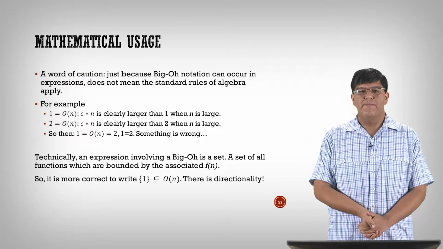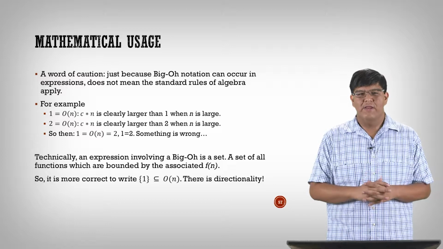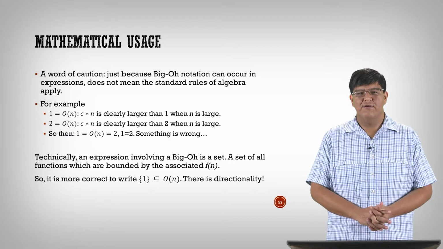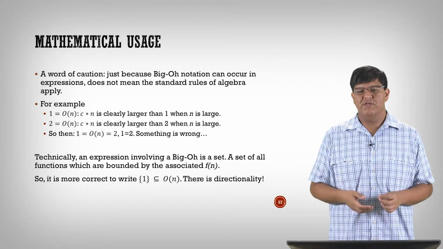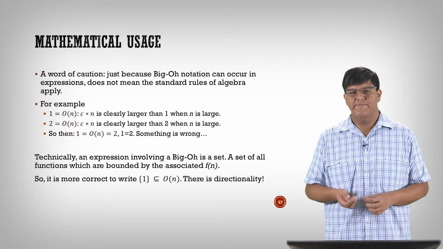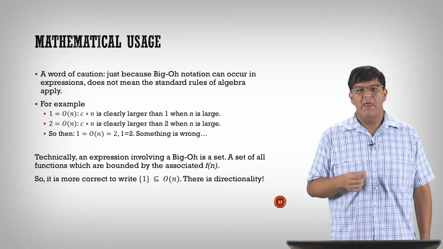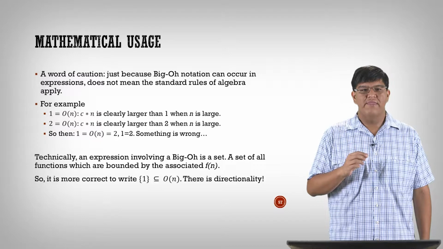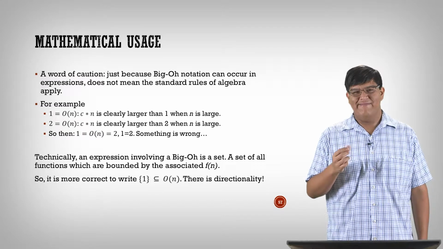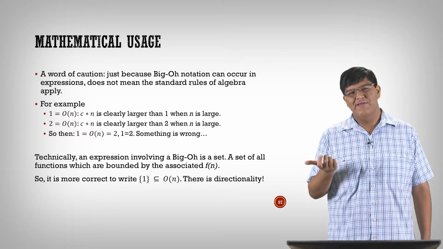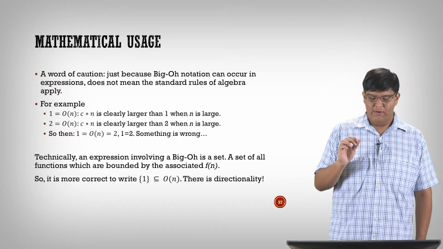Then we have down there 2 equal Big O of n as well. And this again is fine, since obviously linear can bound constant. So both of these things are true, based on the discussion we've had previously on how we look at growth functions and derive a Big O expression for them. But the problem, when we start to think about Big O in a more general way, is that we think, oh, I can do that and that and that. Therefore I could have 1 equal Big O of n equal 2, and then I could have 1 equal 2. Clearly, somewhere, something broke.